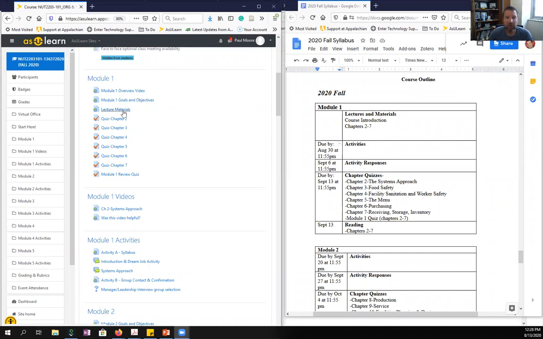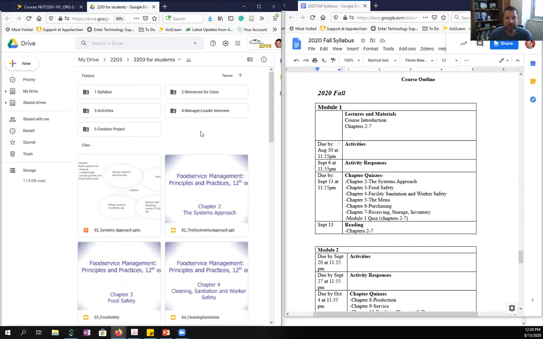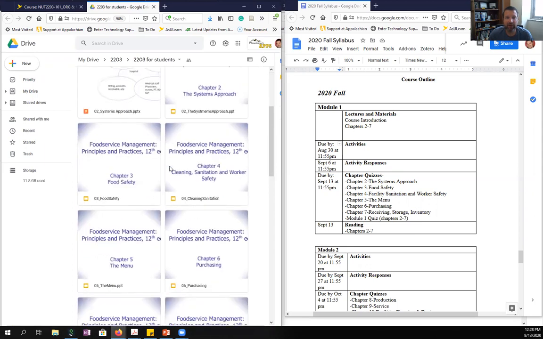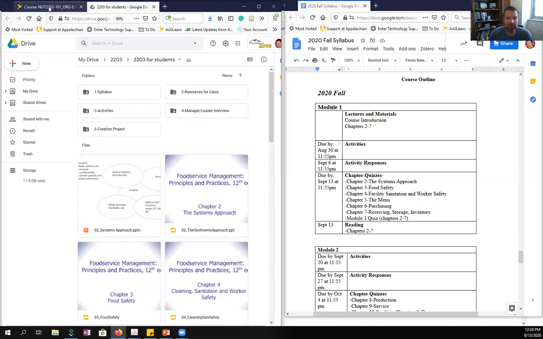Right here are lecture materials. If we click on that link, this is going to take us into Google Drive. Mine looks a little different because I've got the screen compressed, but you can see where all the PowerPoints are and some of the materials for the rest of the course as well.